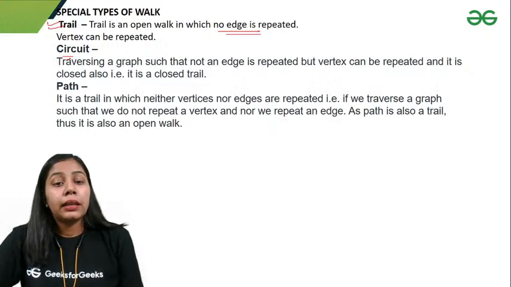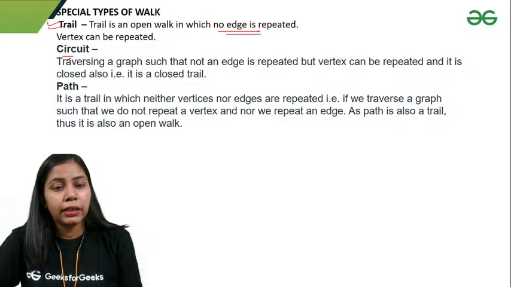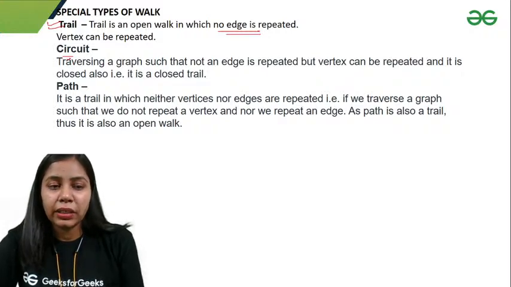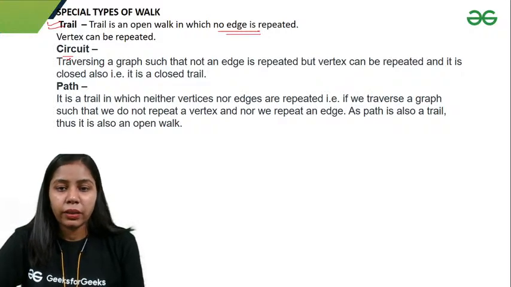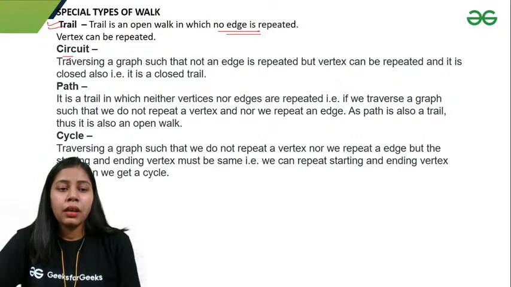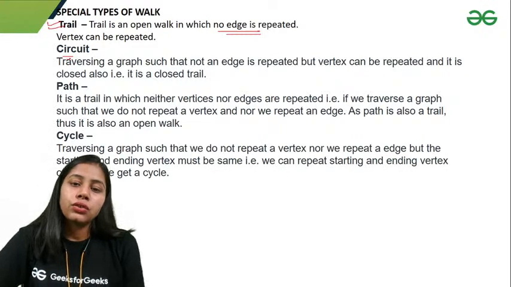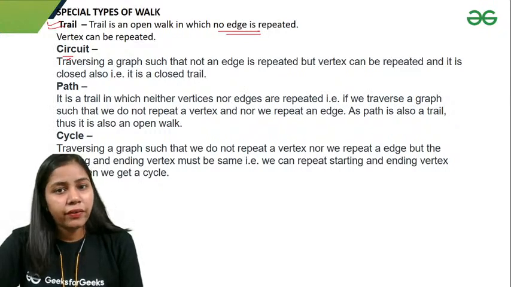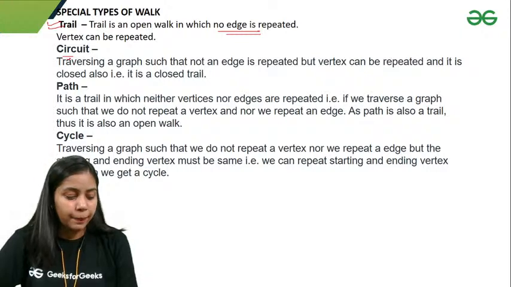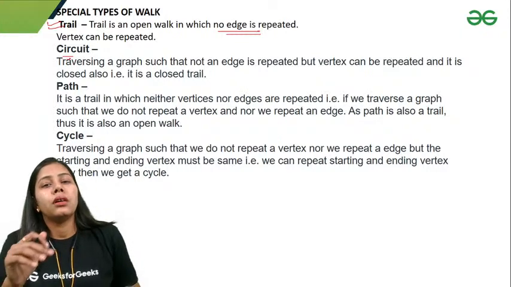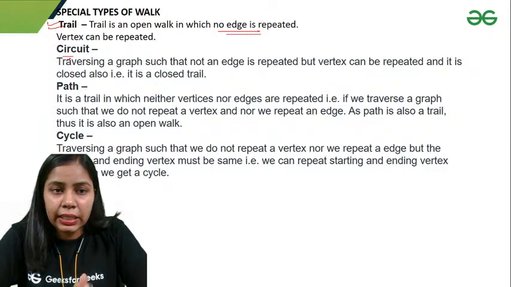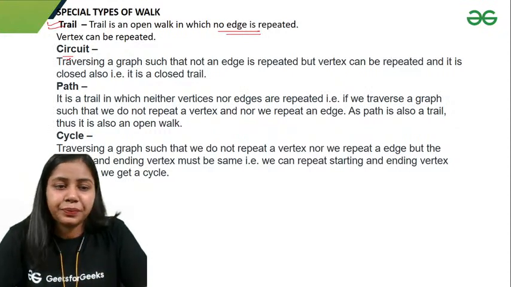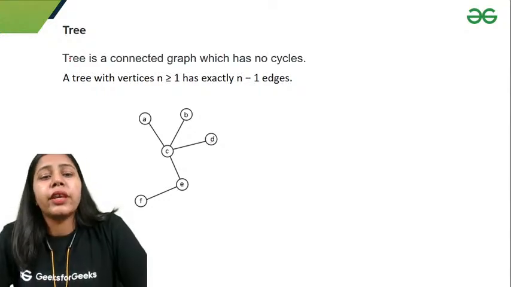For a path, neither vertices nor edges are repeated, right? Neither vertices nor edges are repeated in a path, and initial and final vertex should be distinct. For a cycle, neither edges nor vertices should be repeated, and initial and final vertices should be same. So you just have to remember all these things in this pattern, so that you don't get confused at the time of exam.